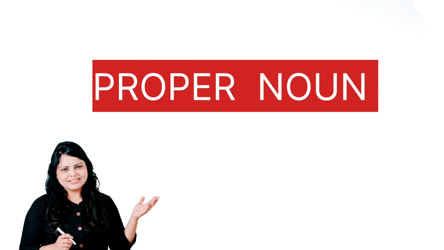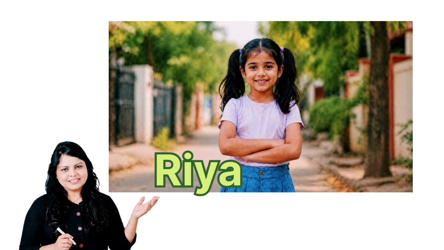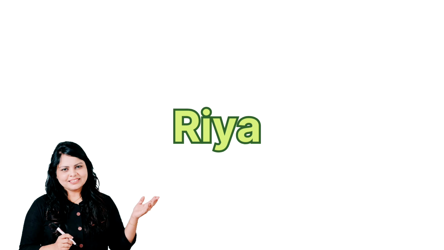Now, let's understand proper nouns. A proper noun is a specific name. It talks about one particular person, place, or thing. It gives clear and exact information. For example, Ria is a proper noun because it is the name of one specific person. Now, we know exactly who we are talking about. That is called proper noun.